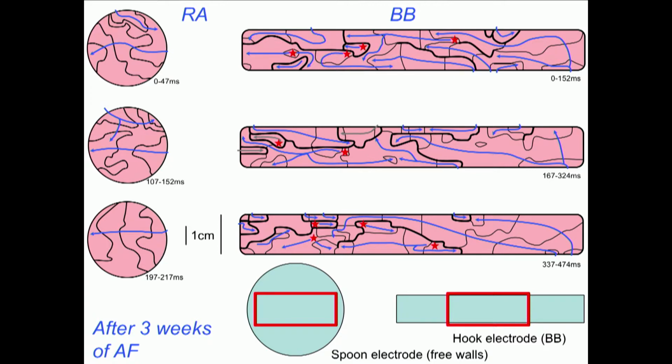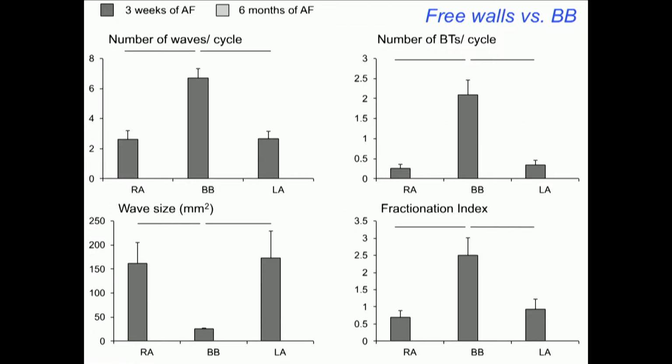And there you can see that after 3 weeks, the number of waves per cycle, a measure of the complexity of atrial fibrillation, is much larger. It's about 3-fold higher in Bachmann bundle than in the atrial free walls. Also, the number of breakthrough waves is much higher in Bachmann bundle, so waves spontaneously appearing on the epicardium. And Bachmann bundle can accommodate a larger number of waves because the size of waves is much smaller there. And the area occupied by individual waves is much smaller. And you see a similar relation in the fractionation index.